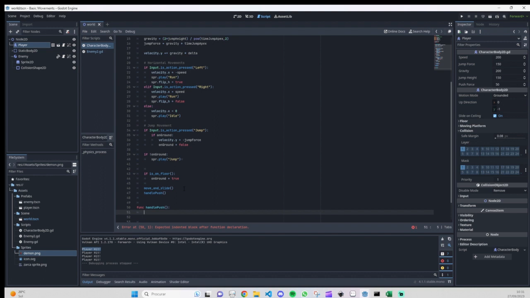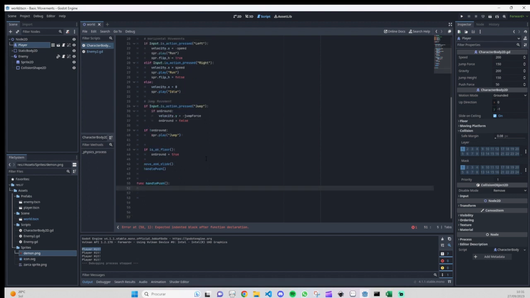And here what we are going to do is to call a function called get slide collision count. That means that we'll check for the number of collisions that had happened, and for that we need to do a loop. In this case we are going to do a for loop. It will be for i in get slide collision count.